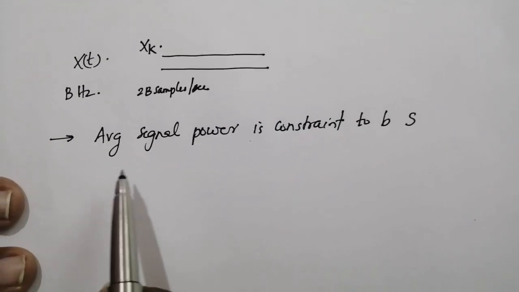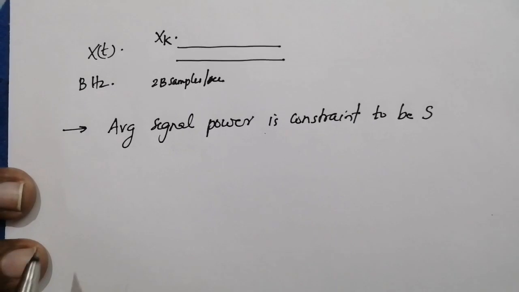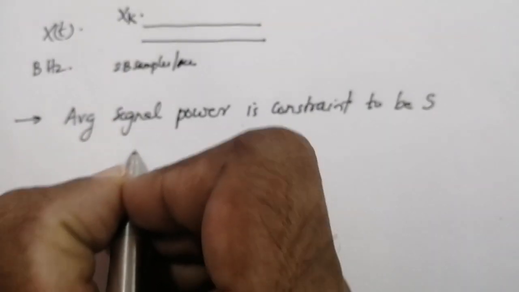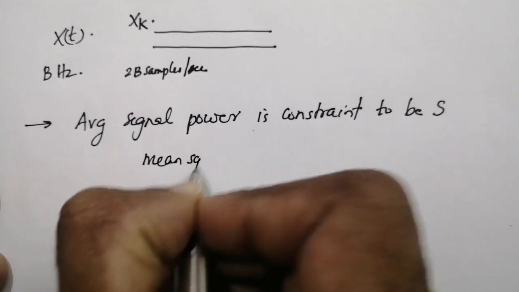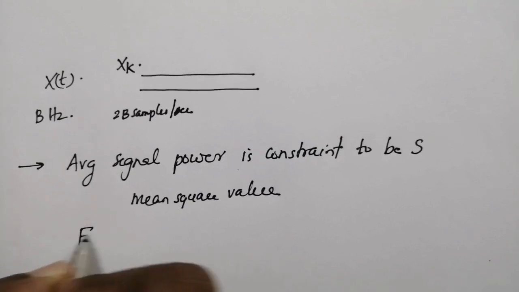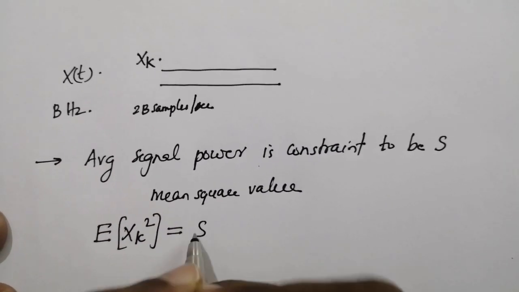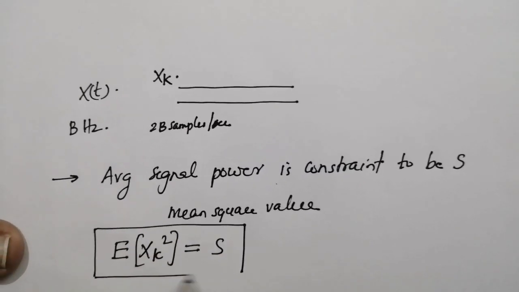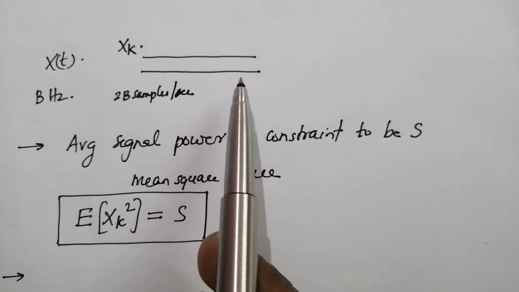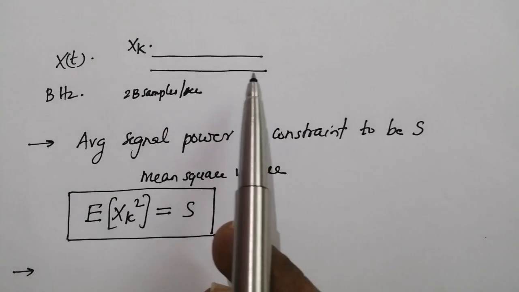We assume that the average signal power is constrained to be S. That is the mean square average. What is average signal power? Average signal power is the mean square value, that is expectation of x_k squared, which is equal to S. Since the channel is band-limited to B Hz, the received signal as well as the noise are also band-limited to B Hz.